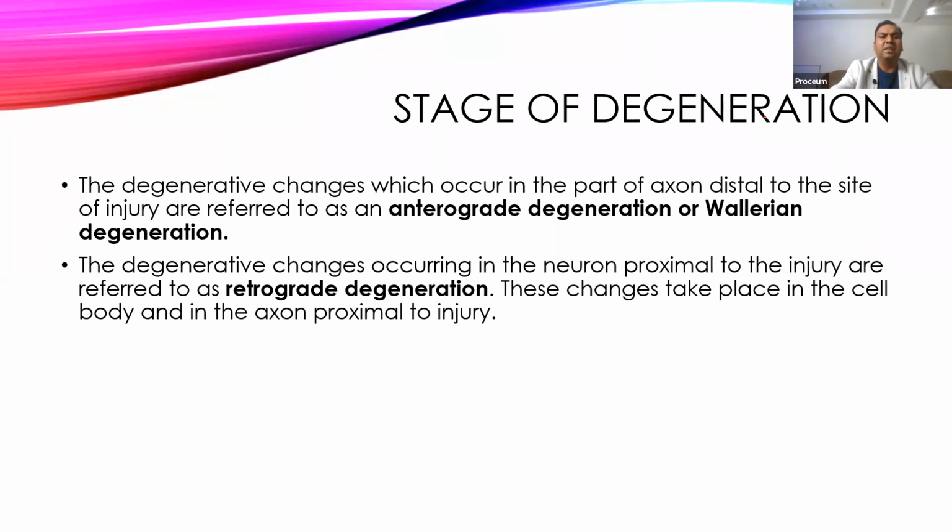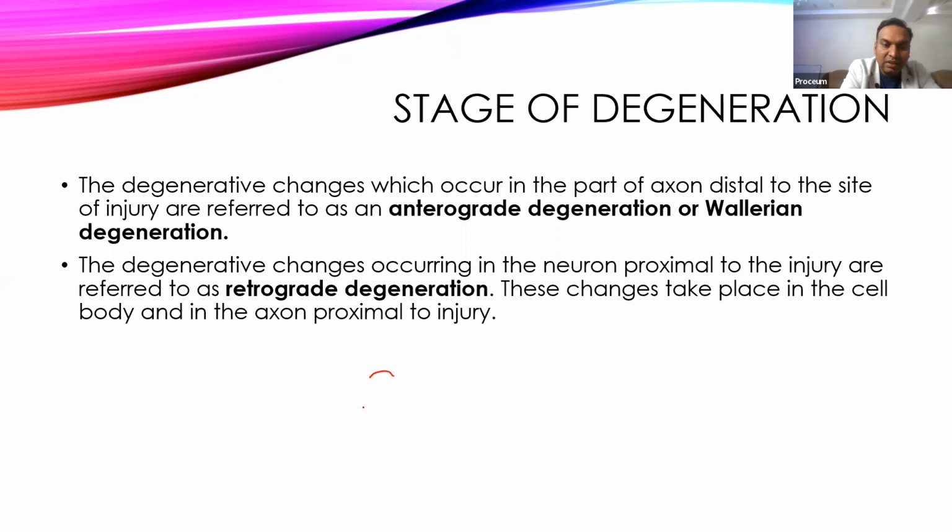Now what does degeneration mean, what occurs? So degeneration occurs, one is occurring at the distal end of the axon. That is called anterograde degeneration or also called Wallerian degeneration. And the degenerative changes that occur at the proximal end of the injury, we call it retrograde degeneration.